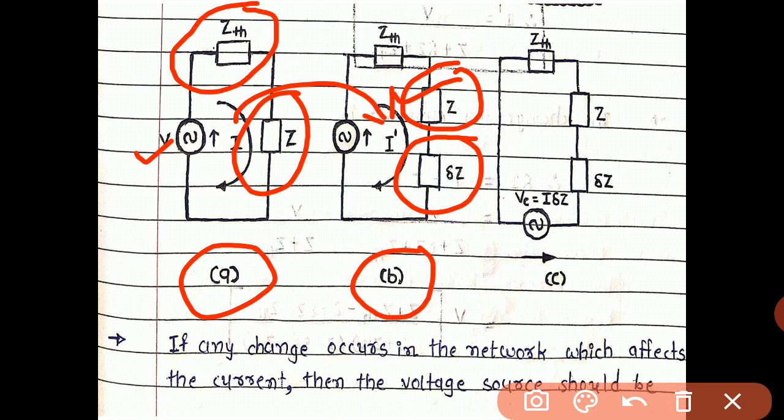Now the redistribution of voltage takes place, and in figure C we clearly see that a compensation voltage source VC is established when delta Z is introduced along with Z. So VC is I into delta Z. VC is nothing but the compensation voltage source.